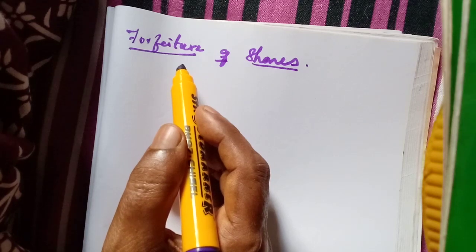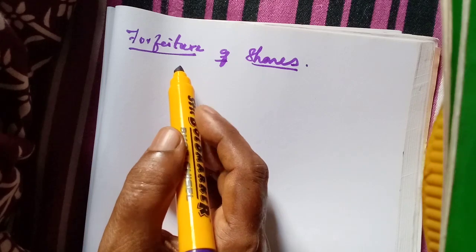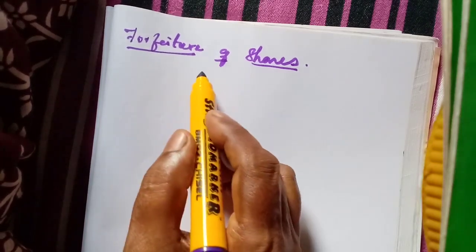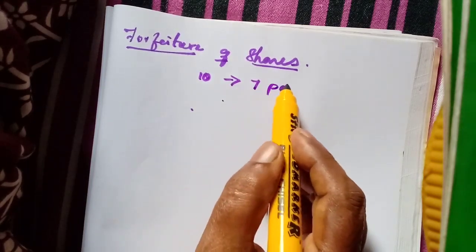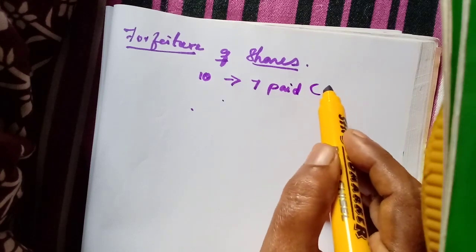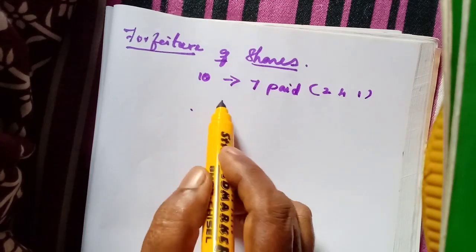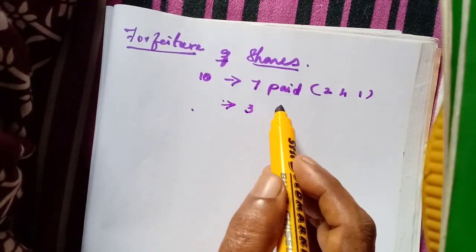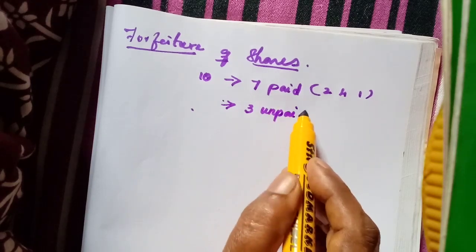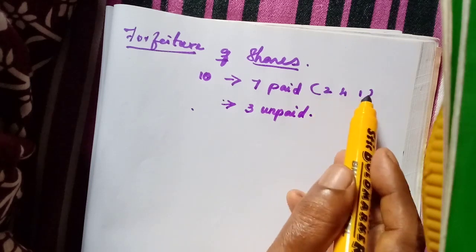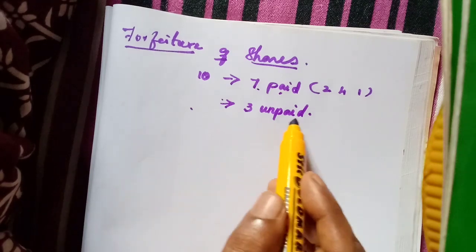If we forfeit the shares, then for example, if the face value is 10, he has paid rupees 7, maybe 2 on application, 4 on allotment, 1 on first call. Now 3 is the unpaid. So 6, 7, 3, 10. So he has paid rupees 7 and only 3 he has not paid.